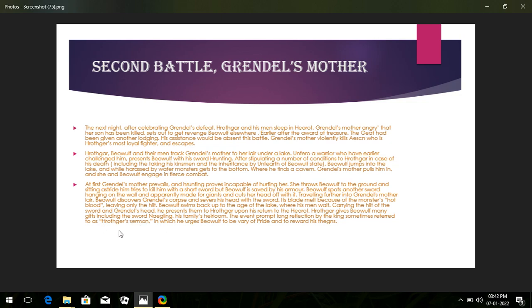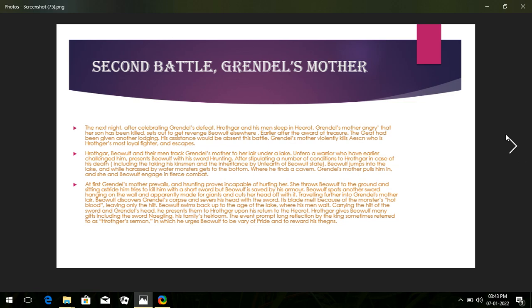After that he delivered a sermon-like speech, in which he urged Beowulf to be alert and upright, and to reward his thanes, meaning warriors, supporters, or soldiers. So this was the second battle, fought between Grendel's mother and Beowulf, and finally Beowulf defeated Grendel's mother and won the combat.